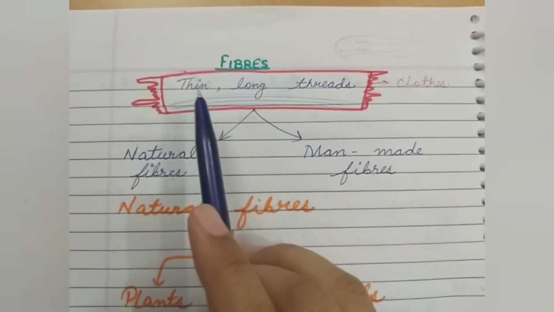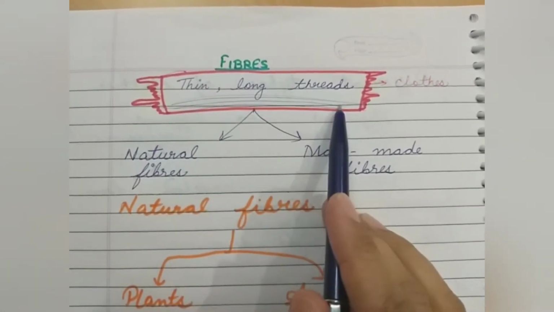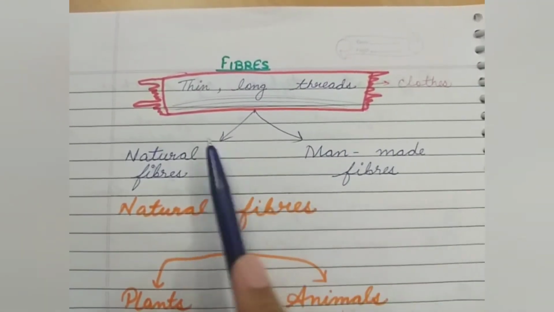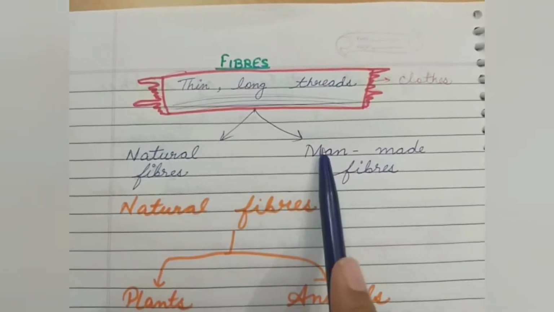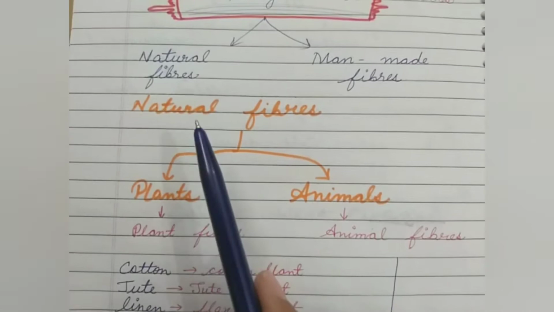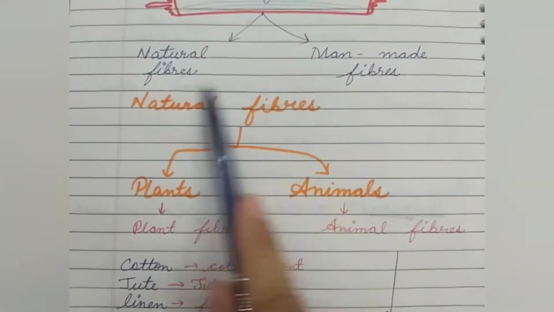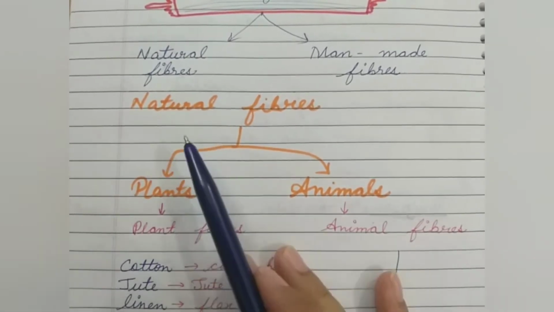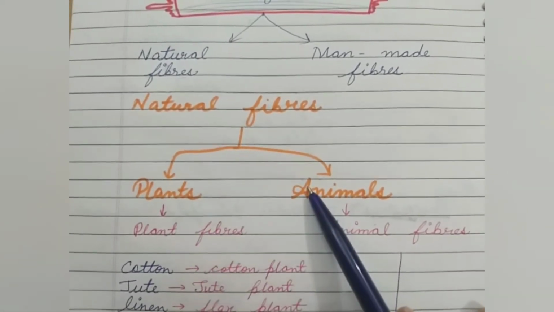As you know, fibers are thin and long threads that are used to make clothes. They can be natural fibers or man-made fibers. Let's read about each one of these. First, we are going to discuss natural fibers, the fibers that we get from plants or animals.